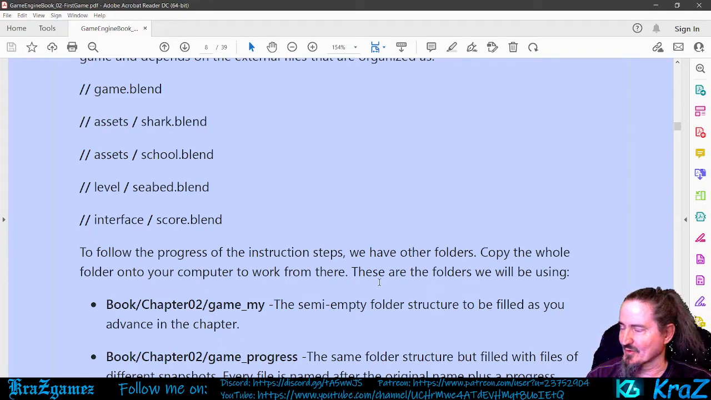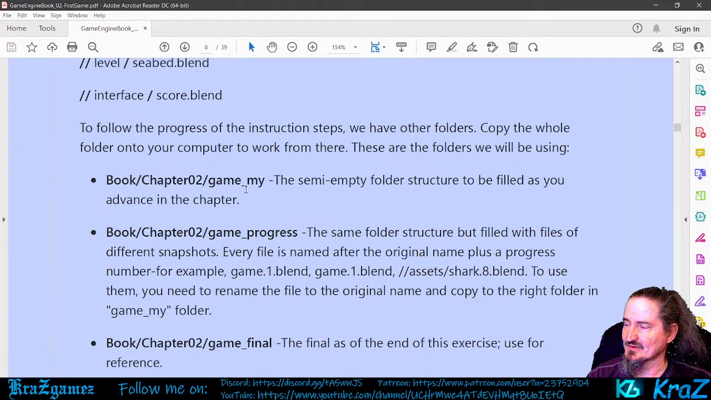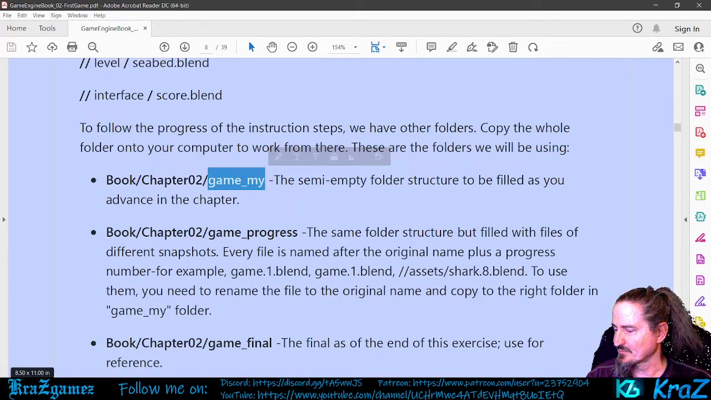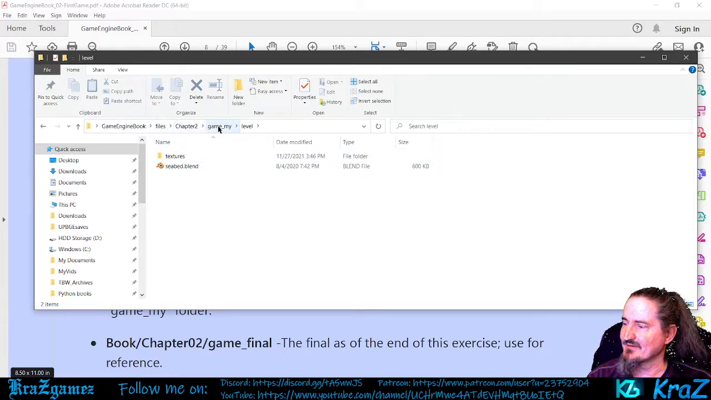Onto your computer to work from there. I'm sorry, correction. These are the folders we will be using. Basically, you're going to go to game.my in that folder, and I'm going to bring it up. Okay, game.my right here. These are the ones, and you've got level, seabed. You need to have that in there. You need to have your sounds in there.